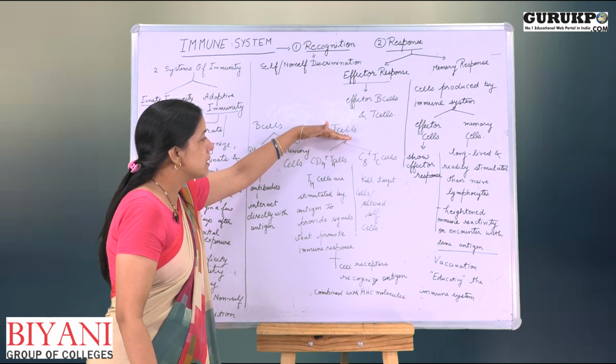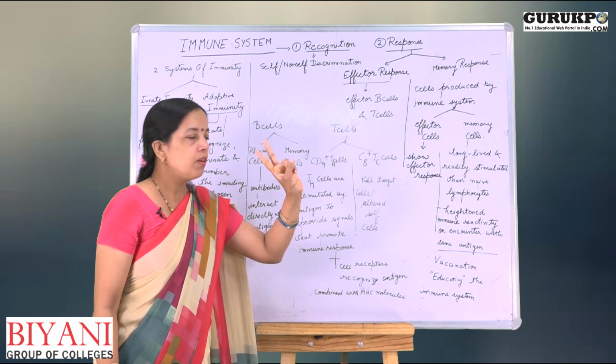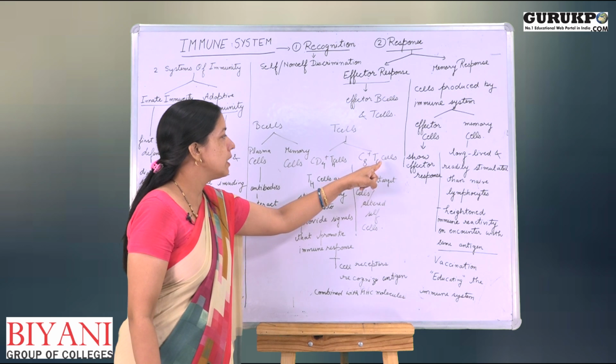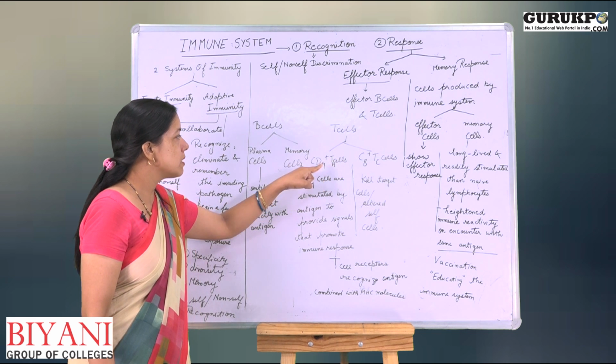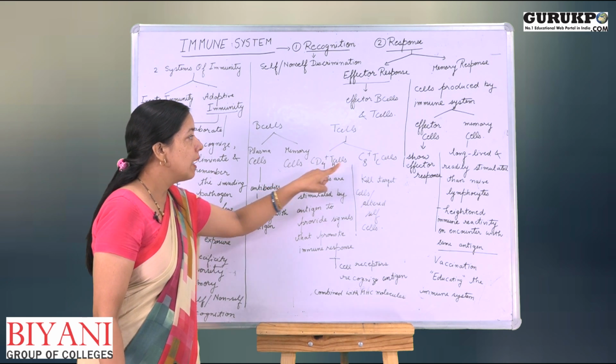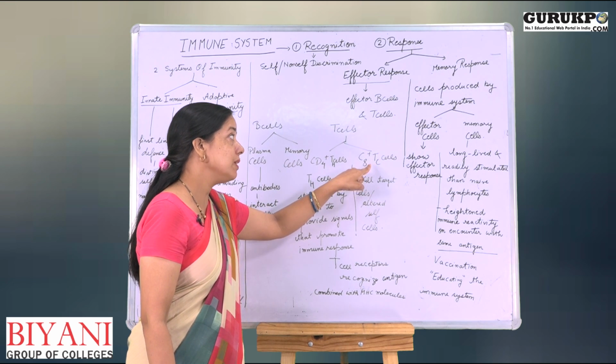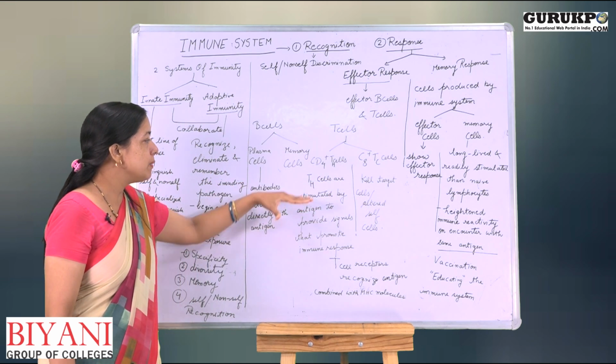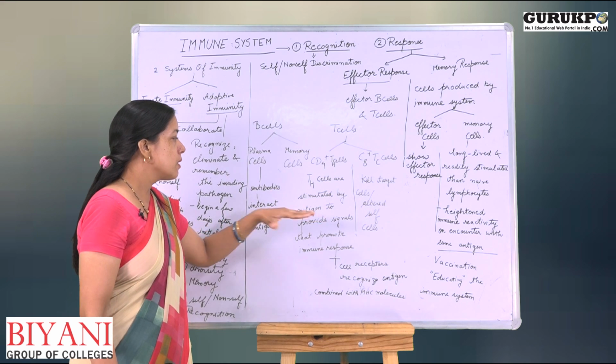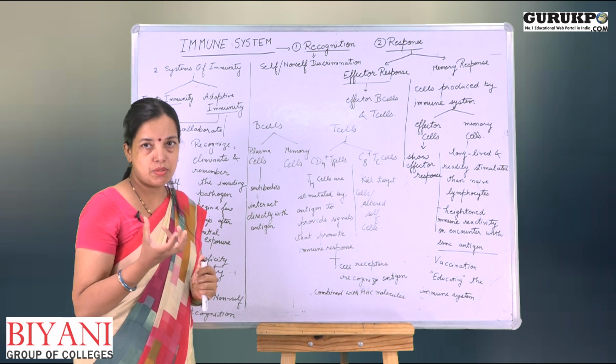Okay. Now, T cells are of two types: T helper cells and the TC cells. T helper cells are also called CD4 plus T cells, and TC cells are also called CD8 plus TC cells. T helper cells are the cells which help our immune system.